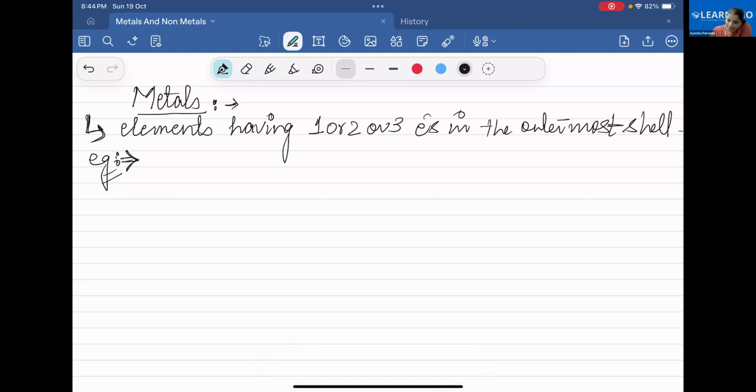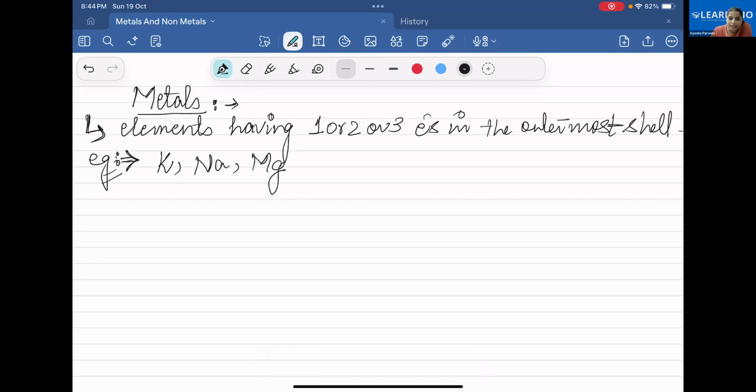Do you hear the metals? Potassium, sodium, magnesium.